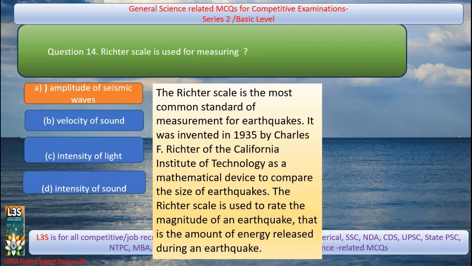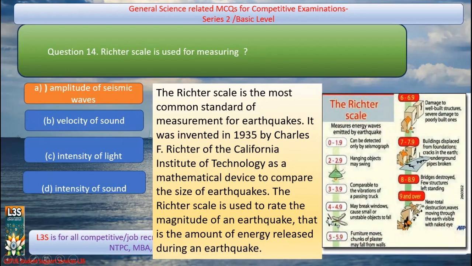It was invented in 1935 by Charles F. Richter of California Institute of Technology as a mathematical device to compare the size of earthquakes. The Richter scale is used to rate the magnitude of the earthquake, that is, the amount of energy released during an earthquake. Here is a picture showing the Richter scale and their different impacts.